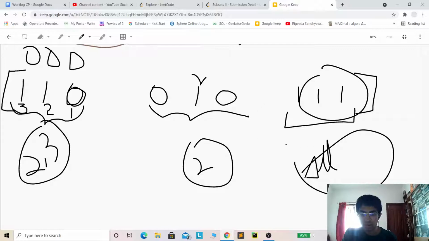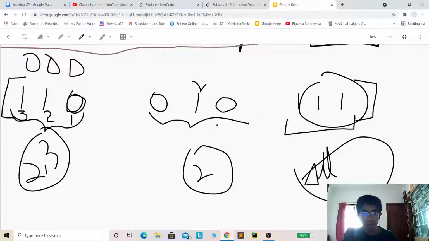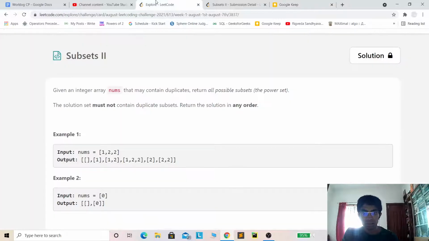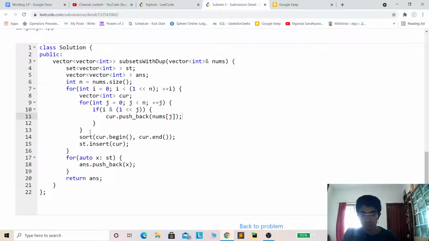That's how we generate all the subsets by iterating from 0 to 2 power n minus 1, because the size of the power set is 2 power n. We are covering all the possible subsets that can be generated. That is the main logic in this iterative version.